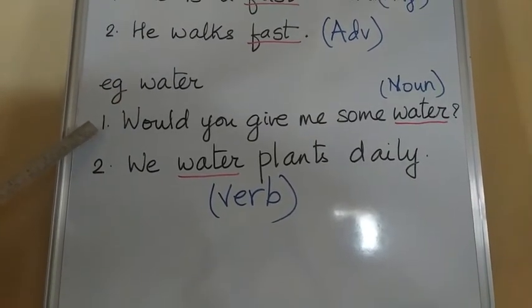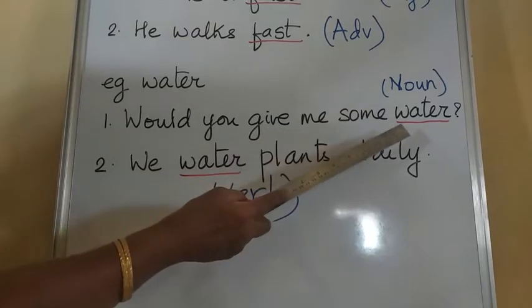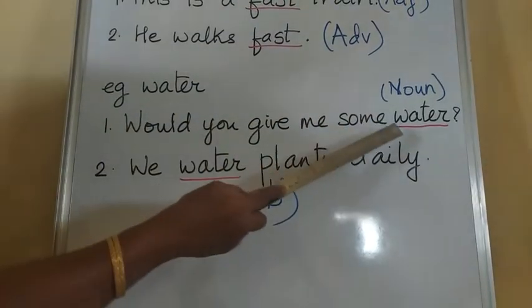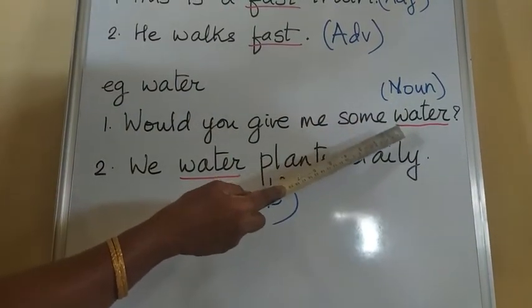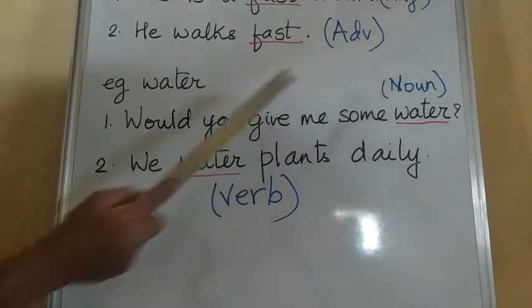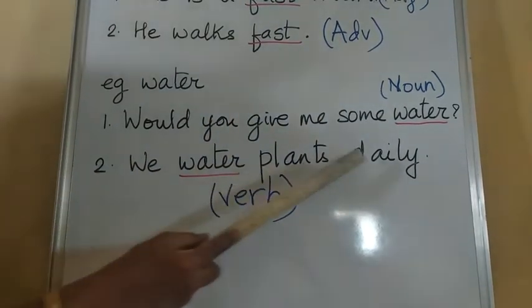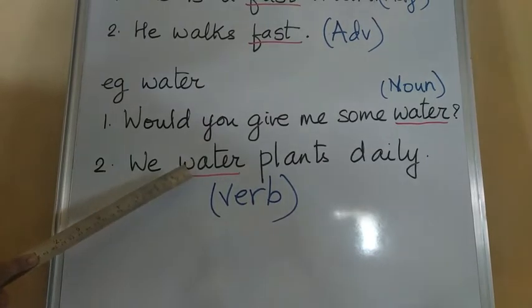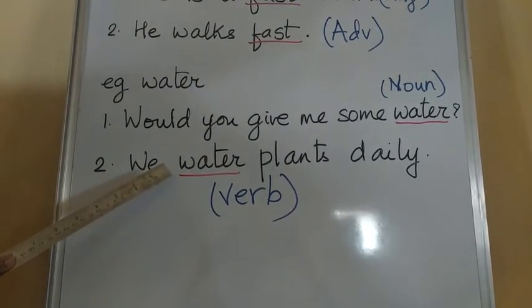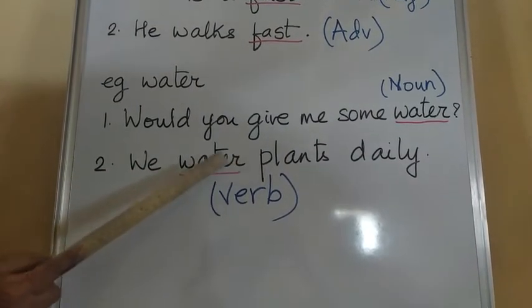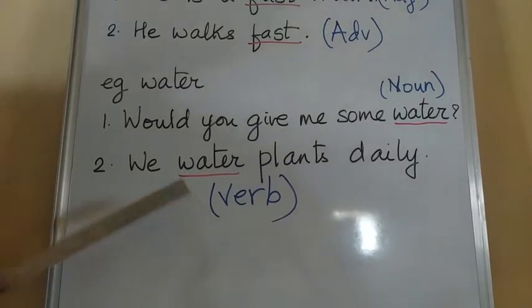In the first sentence, would you give me some water? Now here, water stands for a thing. It is a name of a thing, and so it is a noun. We water plants daily. Water stands for an action, the action of watering plants, and so it is a verb.